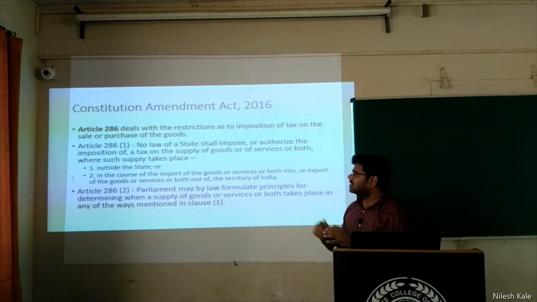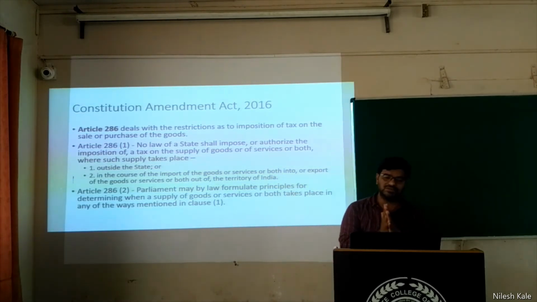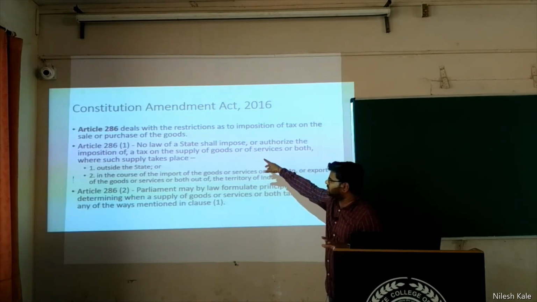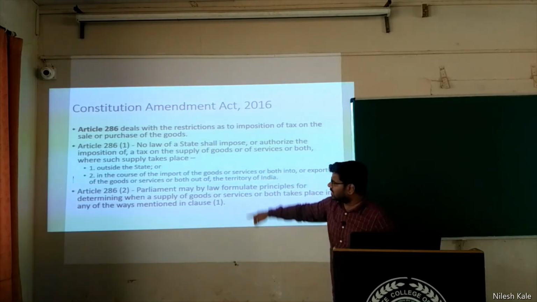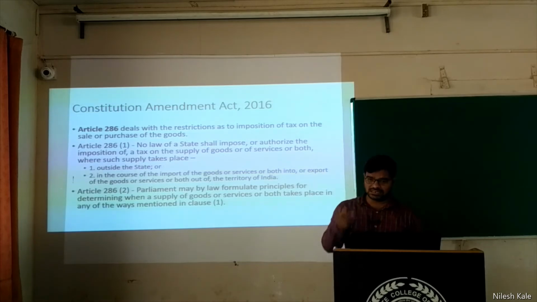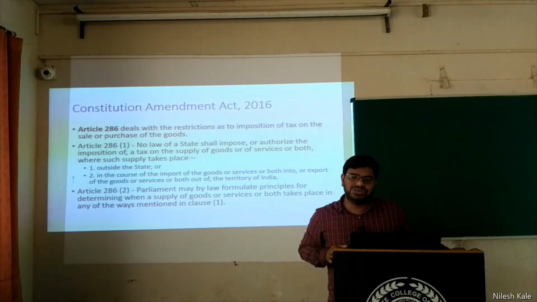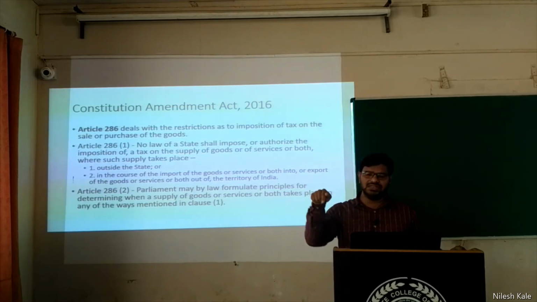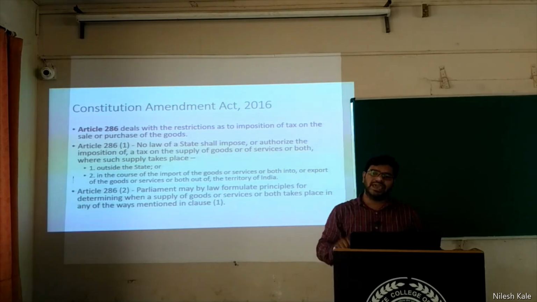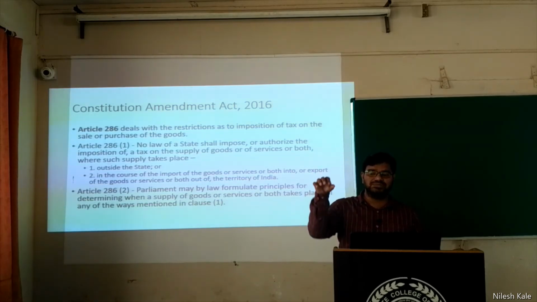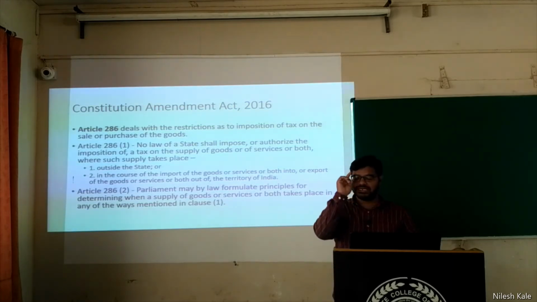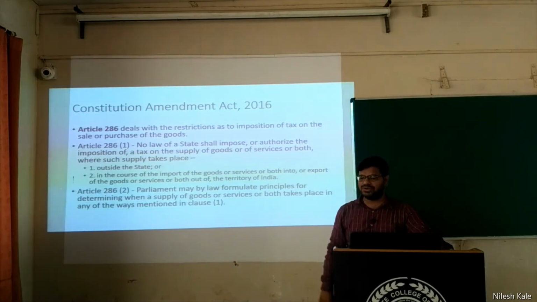It is because of Article 286, sub-article 1. It says no law of a state shall impose or collect taxes, number one, outside the state, and second part, imports. See, Goa is a state, but there is a seaport. There is also an airport. If anything is imported there in Goa, can the Goa government levy and collect taxes on such imports? No. It is a matter of the central government. The Goa government will not look after that matter.